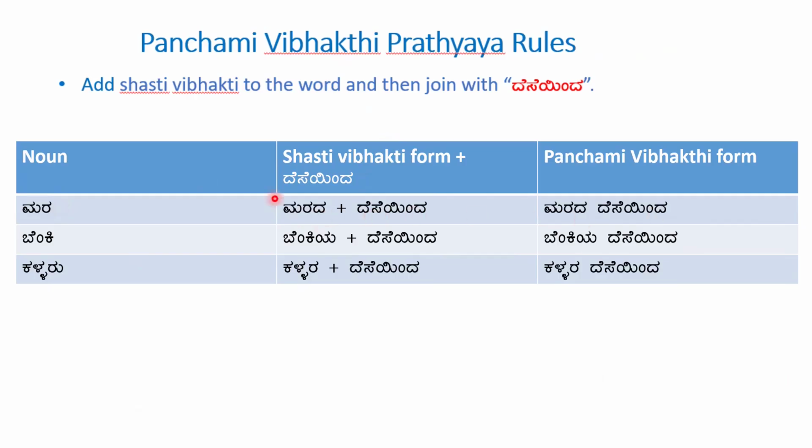Marada Deseinda. Benki, Shashti Vibhakti form is Benkiya plus Deseinda. Benkiya Deseinda. Kallaru, Shashti Vibhakti form is Kallara plus Deseinda. Kallara Deseinda.